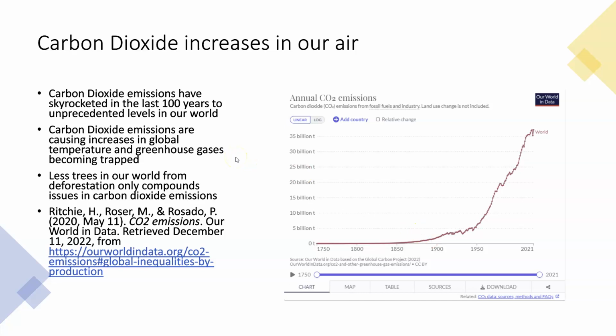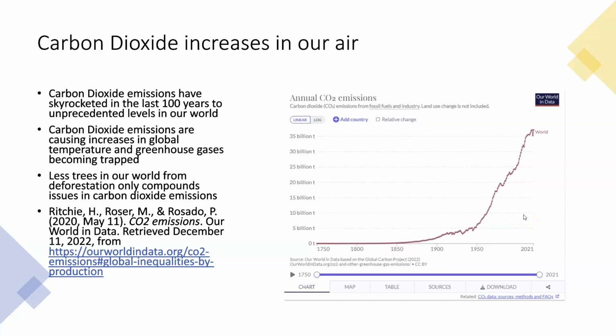So one global impact that is happening in our world is the carbon dioxide levels that are increasing in our air. Carbon dioxide emissions have skyrocketed in the last 100 years to unprecedented levels in our world. As you can see here with this graph, that is the annual CO2 emissions from 1750 all the way up to 2021. Right around when the Industrial Revolution starts to pick up, you see it going up. And then in the 1950s, you see it go almost to a 90-degree angle.